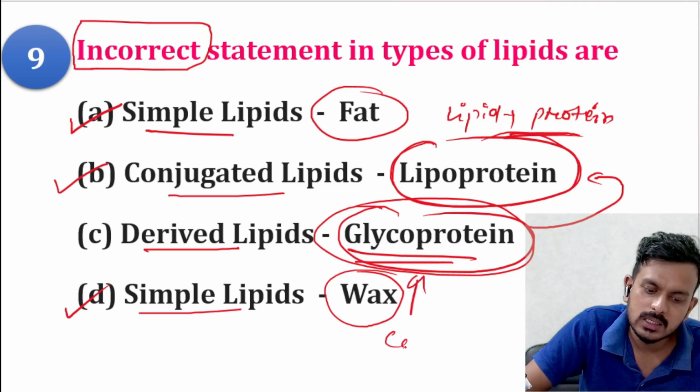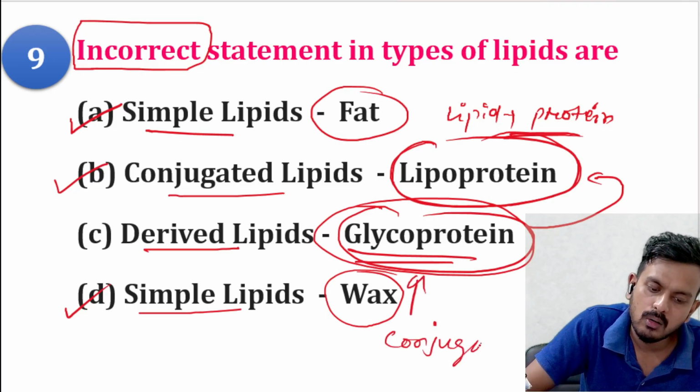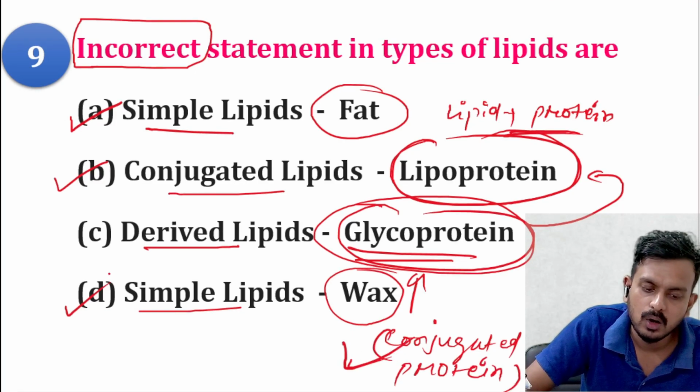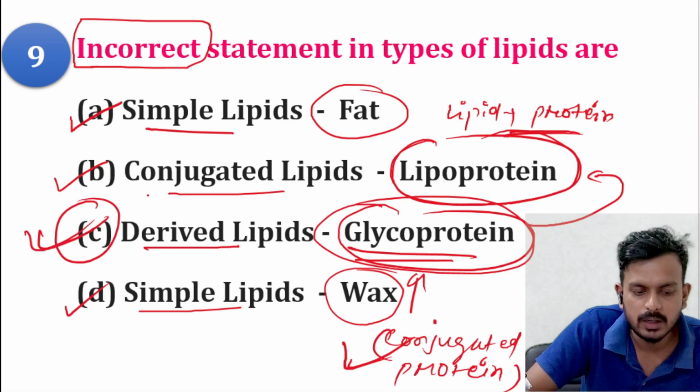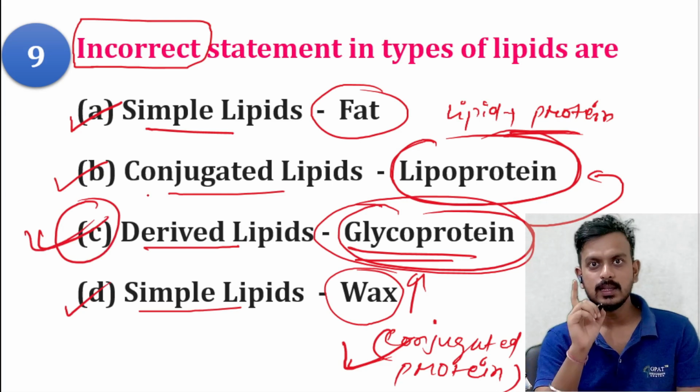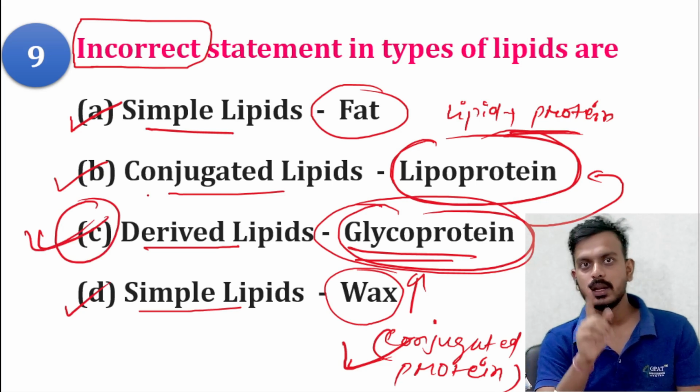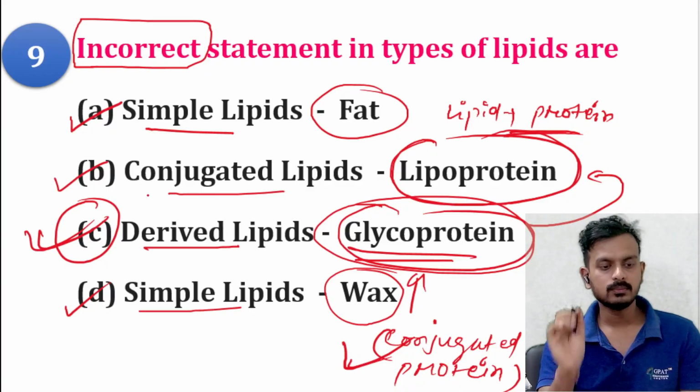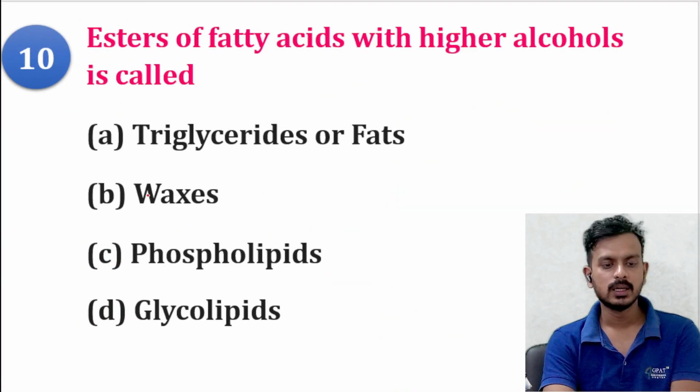Glycoprotein is a conjugated protein. Option C is the correct one. So you should remember why this option is not correct and why this one is correct. You all should know. Now moving to the next question.